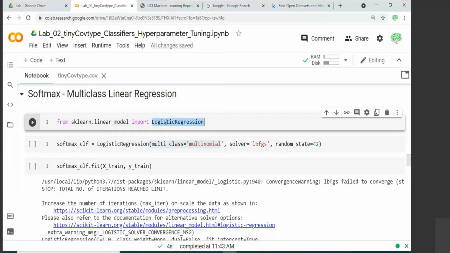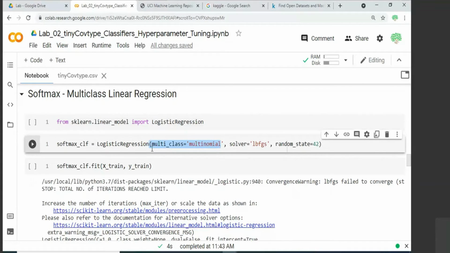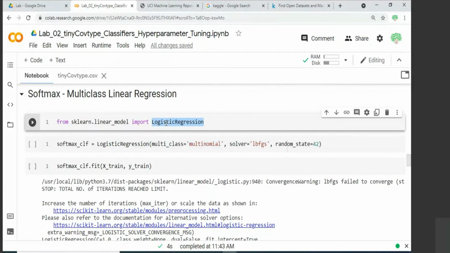They only have one class, but based on the setting, you can make it work as a logistic regression for binary class or softmax regression for multi-class. What is the additional argument that you have to specify? You have to specify multi_class equal to multinomial. If you specify this, it means you are making logistic regression work as a softmax regression.